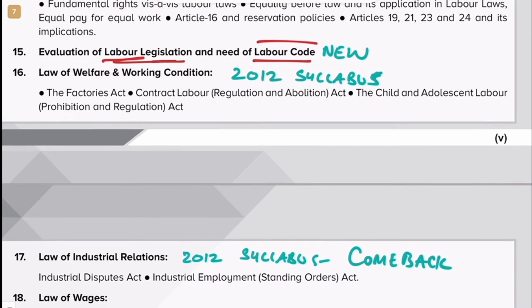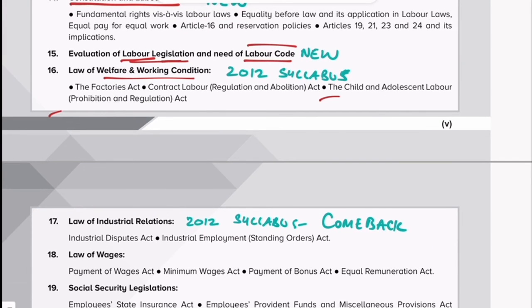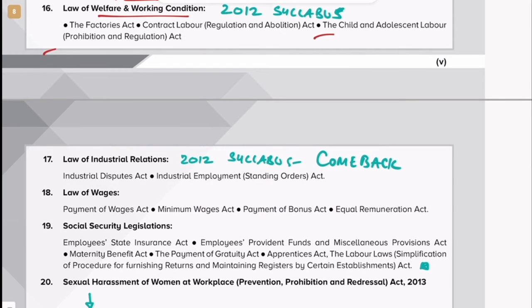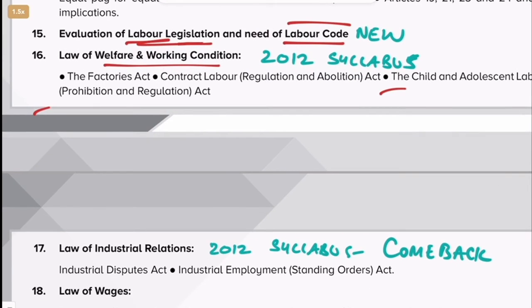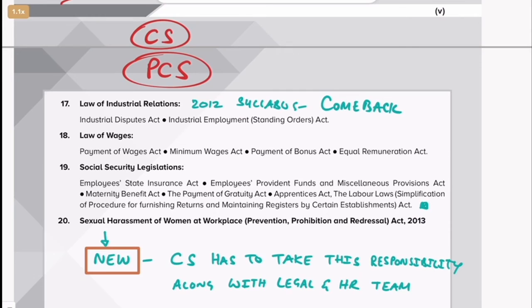Then we have law relating to welfare and working conditions. So all the Factories Act, then the Child Labor Act. So all this will come over there, which is again very important for you as a job as a company secretary and definitely as a practicing company secretary. So tomorrow you may practice or you may join a CS office.